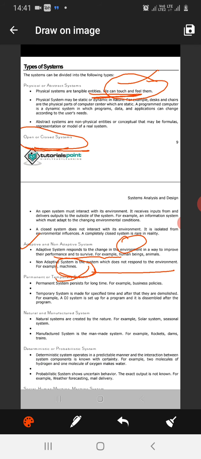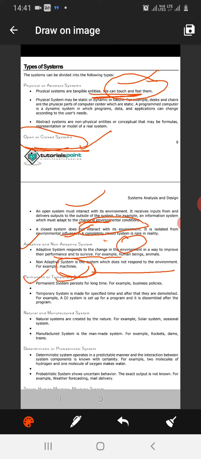Then we have open or closed system. Open system, from the name we can judge, is open. Open means it can interact with its environment without any interruption. It receives input from and delivers output to the outside of the system without any interaction of other systems. Closed system doesn't interact with its environment. It requires another user or another system through which it can interact with the environment.